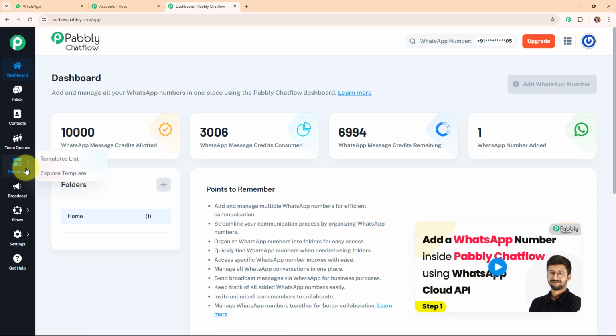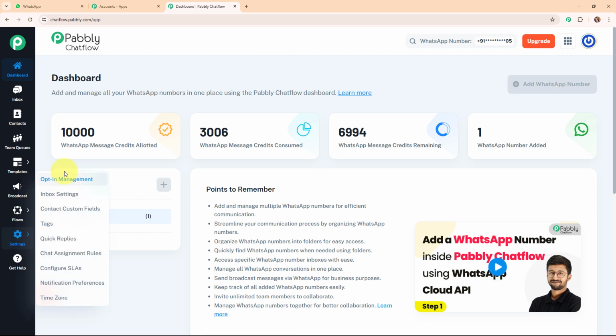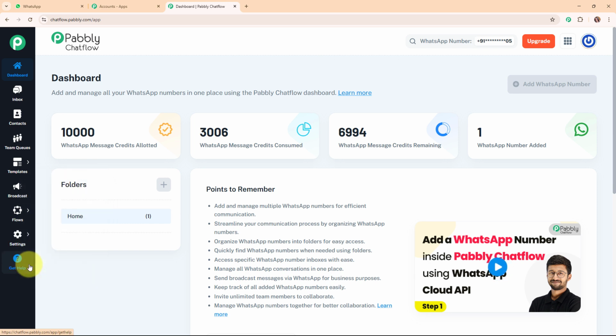Then come the templates. You can use this particular feature to create or manage the templates for your WhatsApp messaging. Then come the broadcast. By using this particular feature, you can send or create the broadcast message for your WhatsApp messaging. Then comes the flow. By using this feature, you can create a WhatsApp chatbot for your business. Then comes the settings, and here in the settings you can see all the existing features as well. So here if you want to learn about these features in detail, then you can check out the video dedicated to this feature. Then comes the get help option.